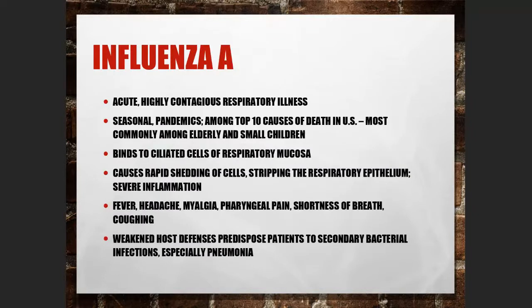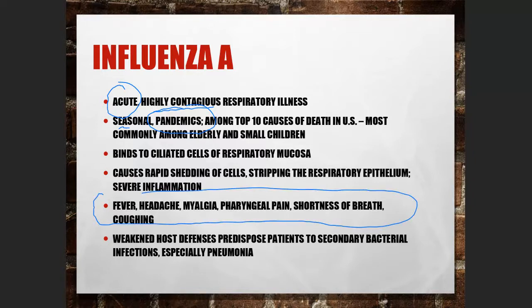Okay. Again, type A is highly acute. Right? Remember, this is an acute type of infection and a highly contagious respiratory infection. This is seasonal and pandemic. It means that it can be transferred across the states, across the countries. Right? We know the signs and symptoms for these viruses.